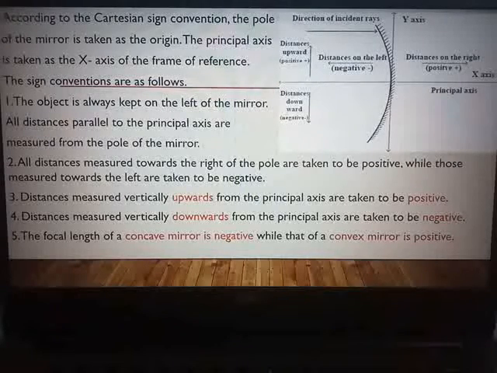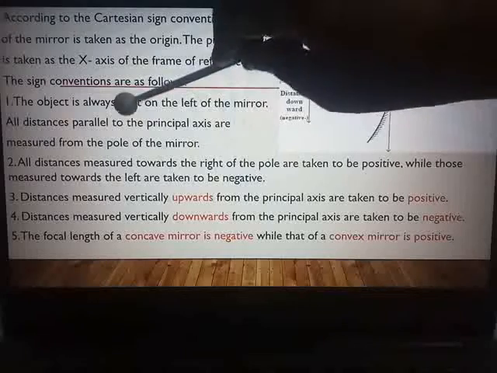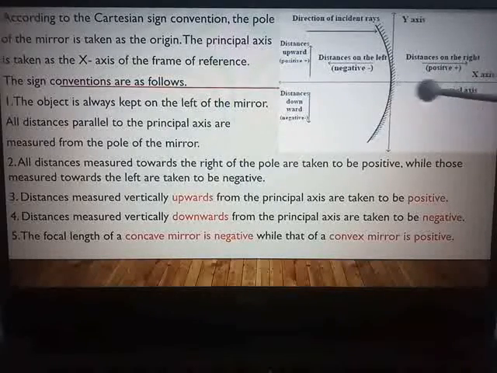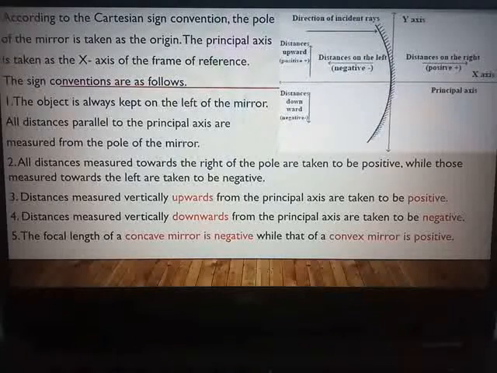Now the sign conventions are as follows. First sign convention: the object is always kept on the left of the mirror. All the distances parallel to the principal axis are measured from the pole of the mirror.